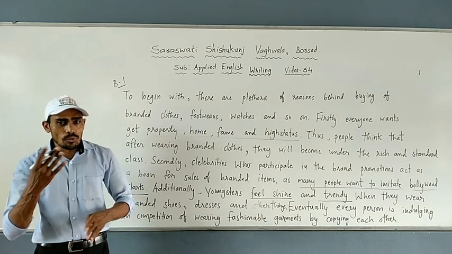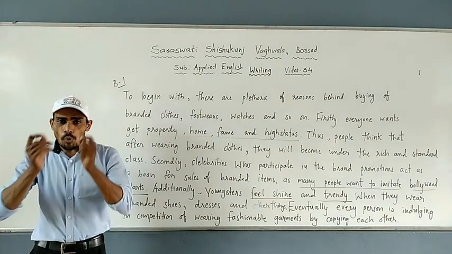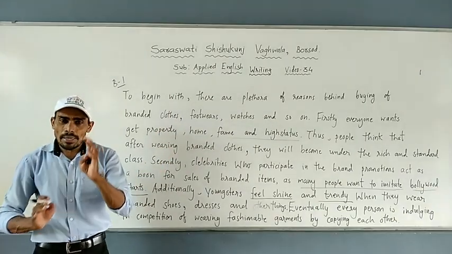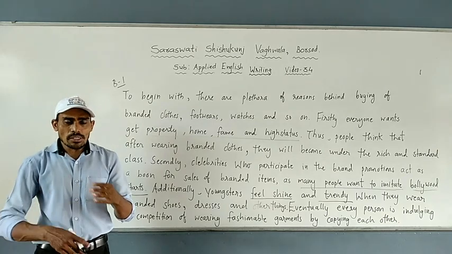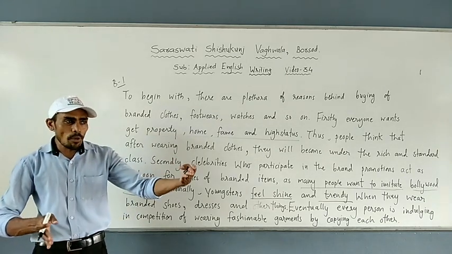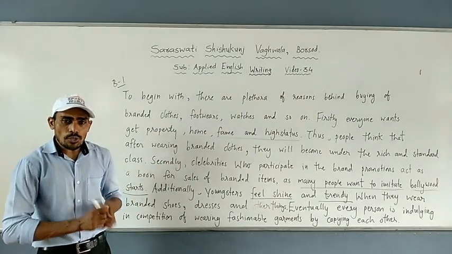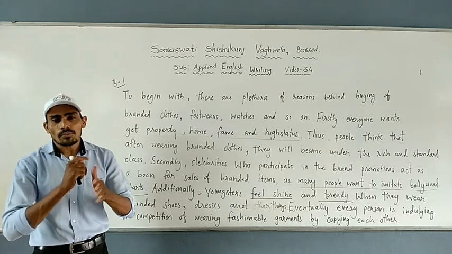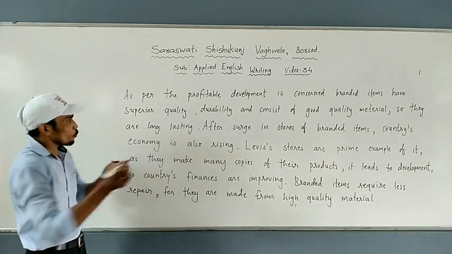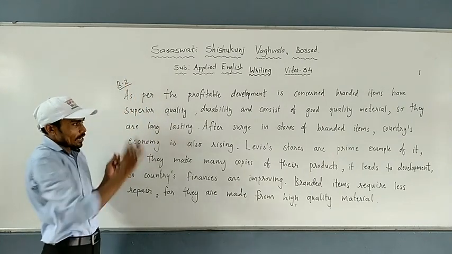In body paragraph 2, what do we need to write? As I said in the beginning, in body paragraph 1 we discussed reasons why people buy branded things. Now in body paragraph 2 we are going to discuss whether it is a positive development or a negative development. So I write here B2, which means body paragraph 2.